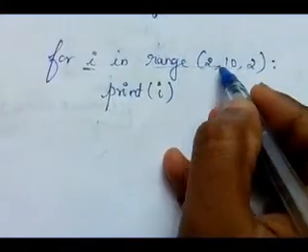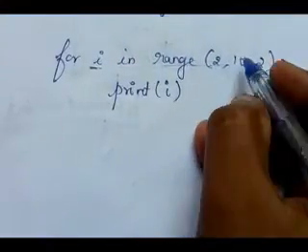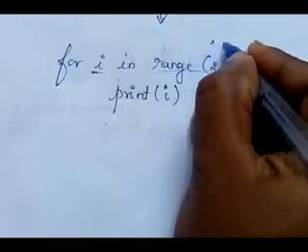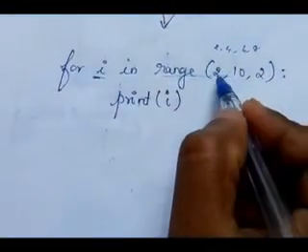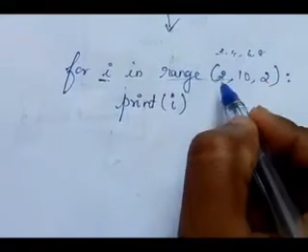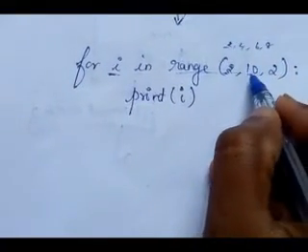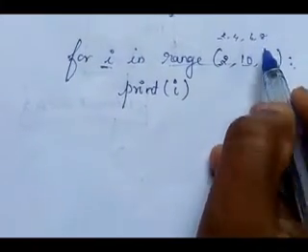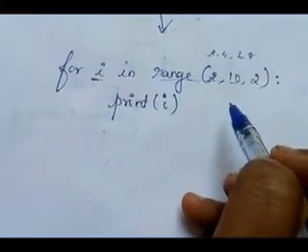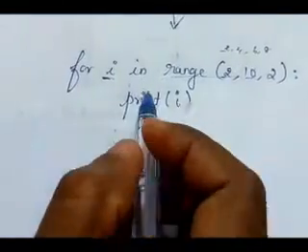Range means what? It generates a list of values. What are the values it generates? 2, 4, 6, 8. Is it correct? It will start from 2 and end with 10. 10 minus 1, what is it? 9. Before 9 it is finished. Understand?